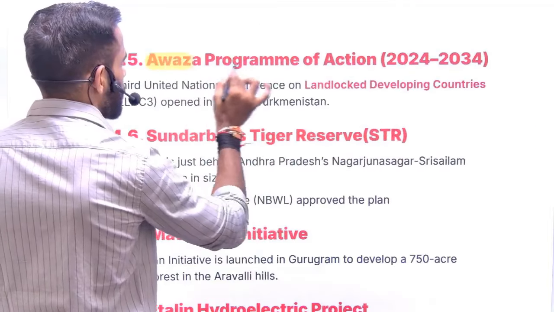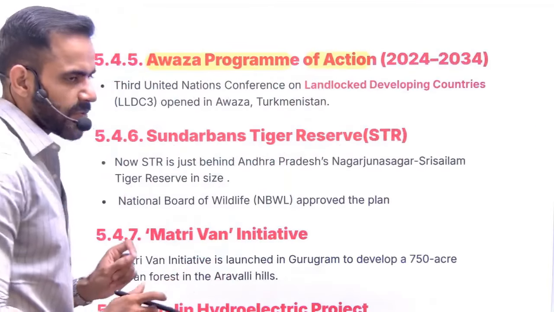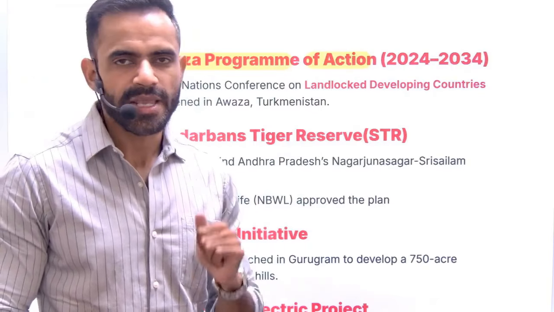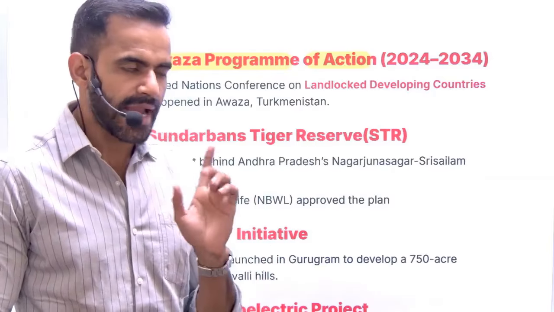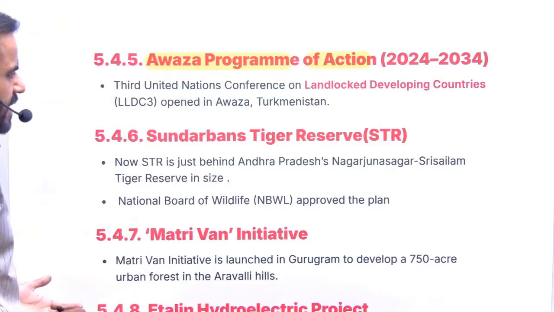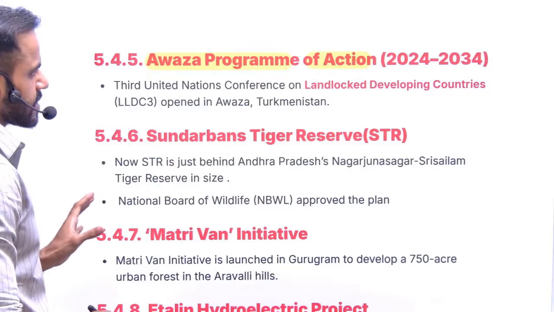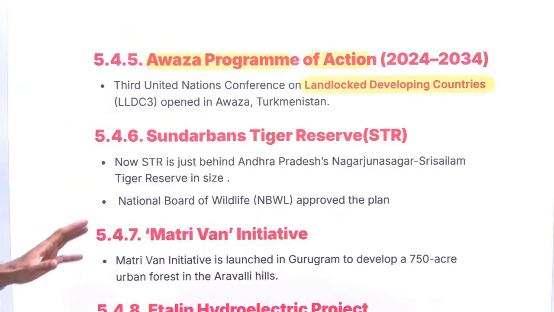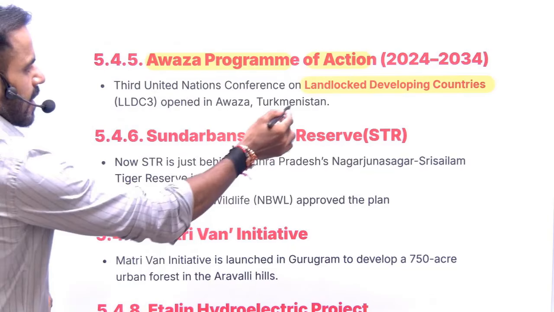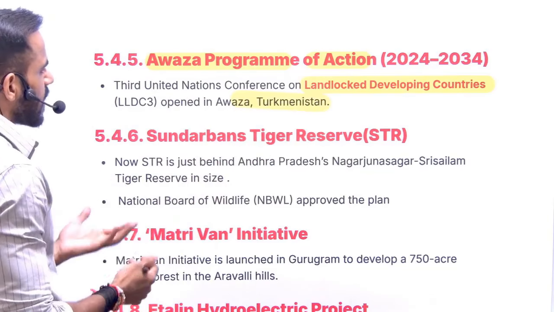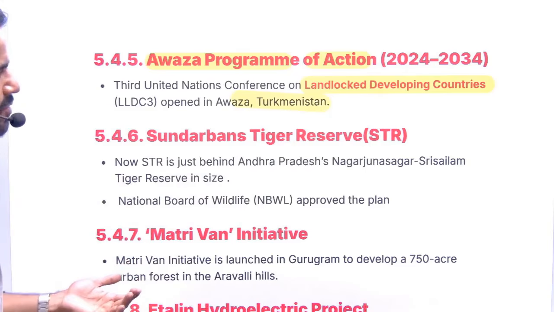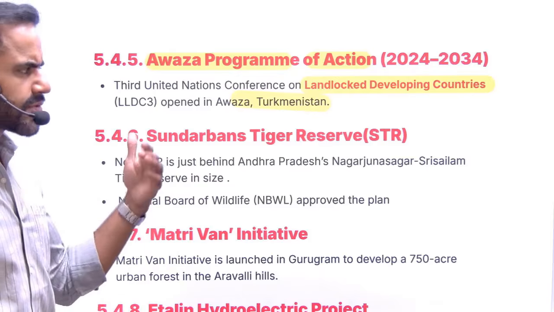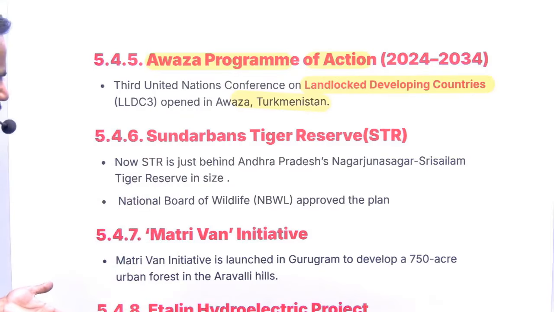Next is Awaza Program of Action. Just remember one thing, it is a program for landlocked developing countries. Landlocked and developing, they can confuse you with something else, but ultimately you just need to remember this term, landlocked developing countries. Awaza is the name of a place in Turkmenistan. So the third United Nations Conference on the Landlocked Developing Countries was organized in Awaza in Turkmenistan, and subsequently this particular plan of action was in use.